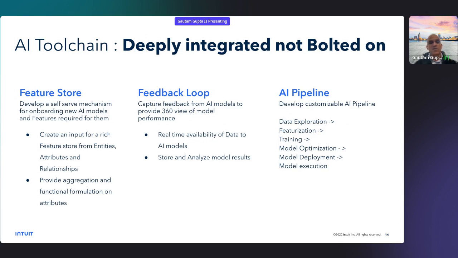Similarly, the feedback loop: if models are there, how can we bring the feedback loop from actual model execution all the way to get a 360 view of model performance. So this needs real-time availability of data to AI models and being able to get the feedback loop so that models can be improved. And then the AI pipeline, which means different stages of the AI pipeline should be served from the platform, like data exploration, featurization, training. So if you have to build an AI-powered knowledge graph for personalization, it needs an AI toolchain which should be deeply integrated.